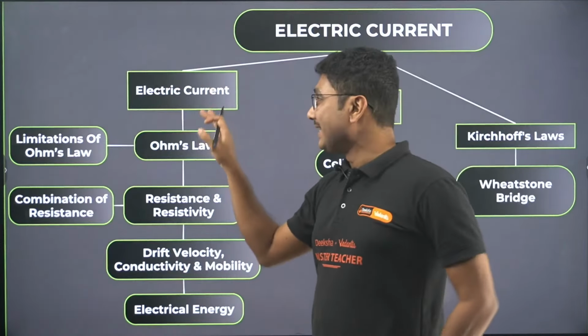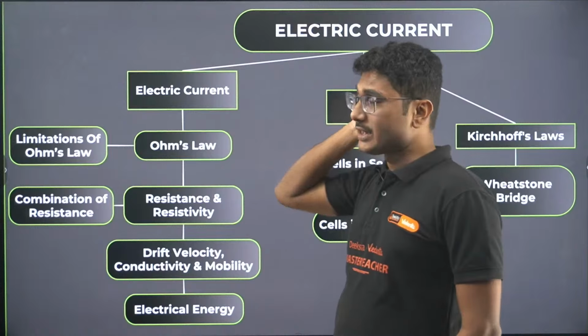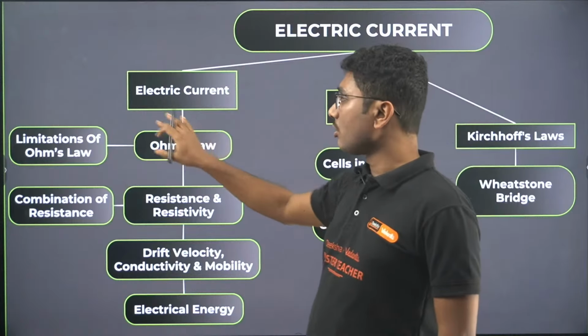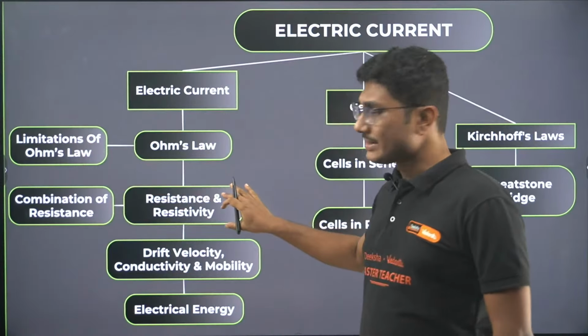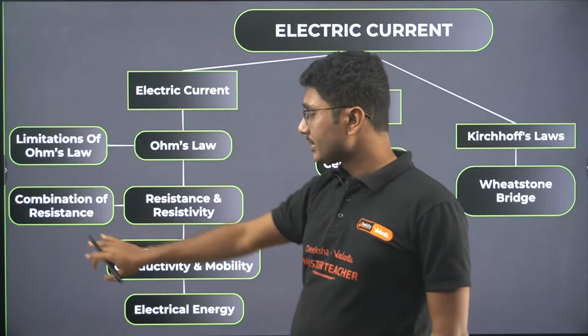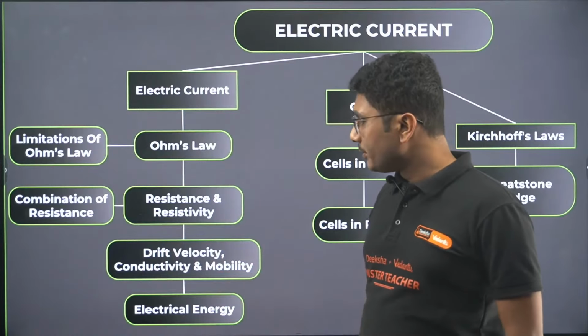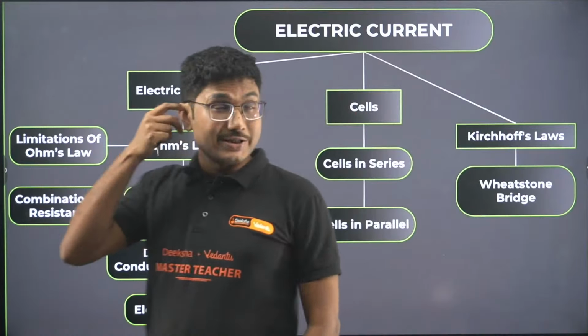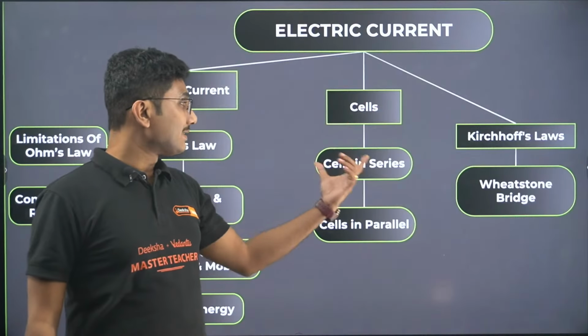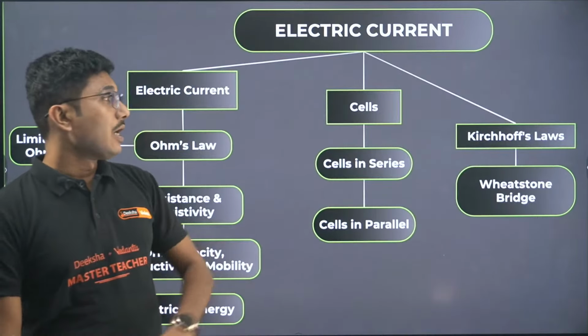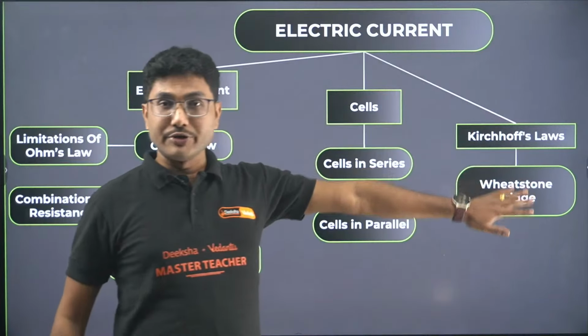The first part of the chapter is electric current. Here we have Ohm's law, limitations of Ohm's law, resistance and resistivity, combination of resistances, drift velocity, conductivity, mobility. Also we have electrical energy, and cells in series and cells in parallel. Now there are also Kirchhoff's laws and Wheatstone bridge.